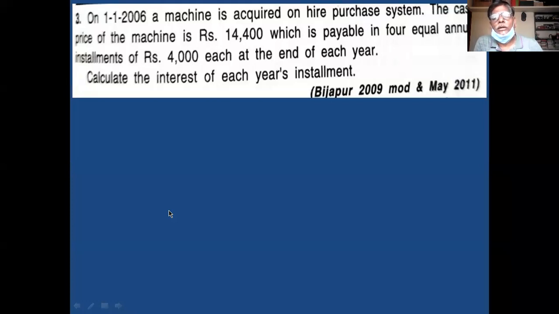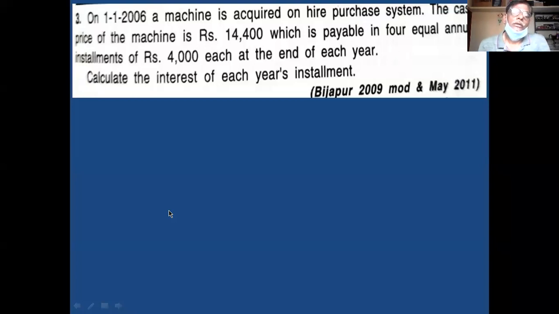Then what is the total payment? 16,000. That 16,000 is called higher purchase price. Cash price of the machine is 14,400. What is the difference between cash price and higher purchase price? 1,600.